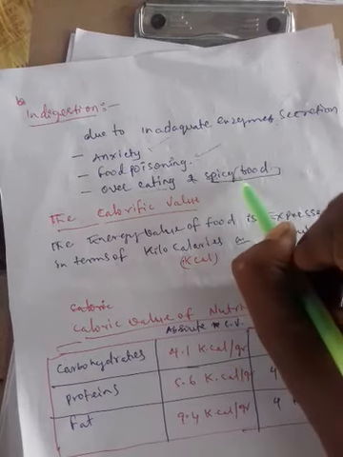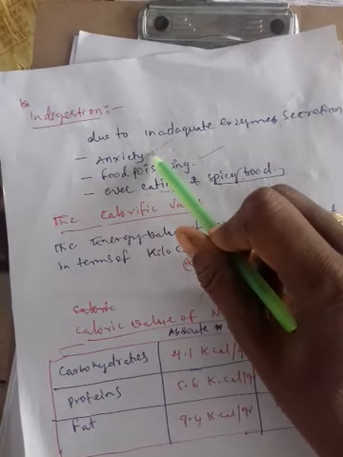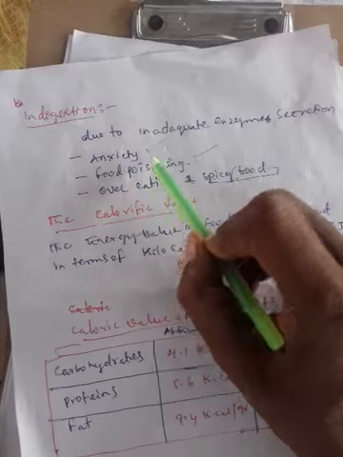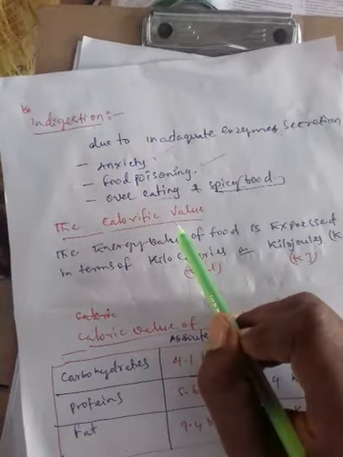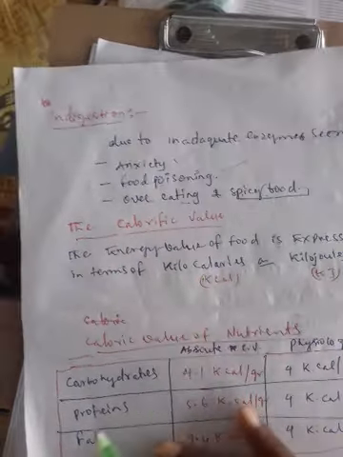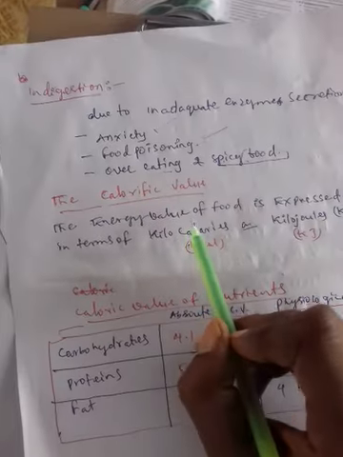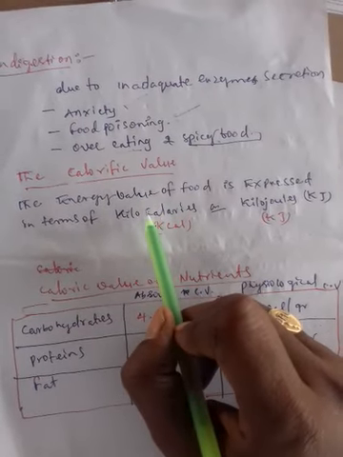Overeating, spicy food, food poisoning, anxiety, these are the reasons responsible for indigestion. Now these are the disorders related to the digestive system. And followed by the calorific value. Calorific value means